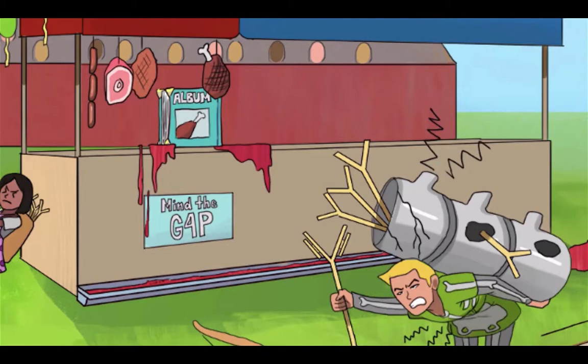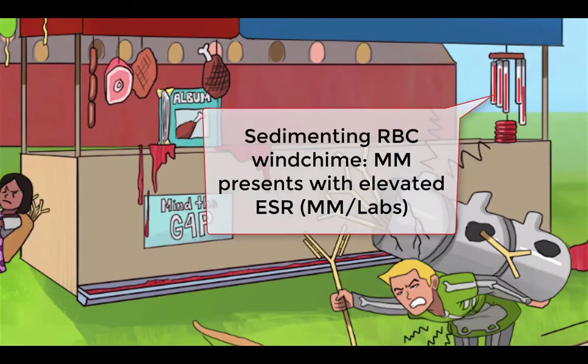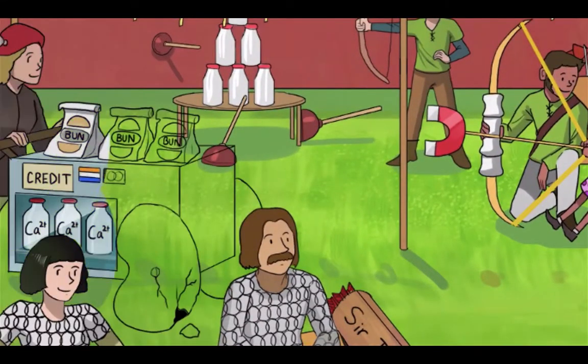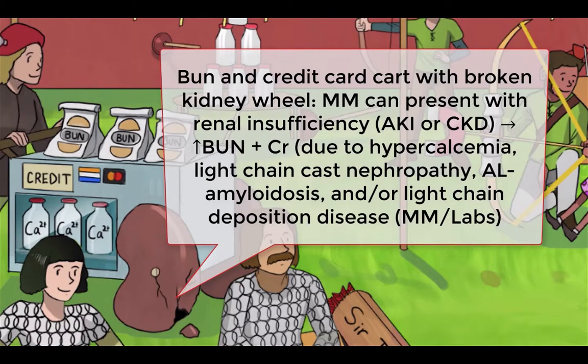Now, this test is not too specific, obviously, but it should at least increase your suspicion of a paraproteinemia. You might also notice that the ESR is elevated. This is another little lab quirk caused by all those circulating monoclonal proteins, which can increase the serum viscosity and erythrocyte sedimentation rate. Since it's a result of increased viscosity and not necessarily inflammation, CRP levels may be normal if checked. Anyway, we've brought in our recurring symbol for ESR, a wind chime that resembles tubes of RBC sedimentation. And as the snack cart rolls in, remember to check the BUN and creatinine, represented by those bun burgers next to that creatinine credit card sign.